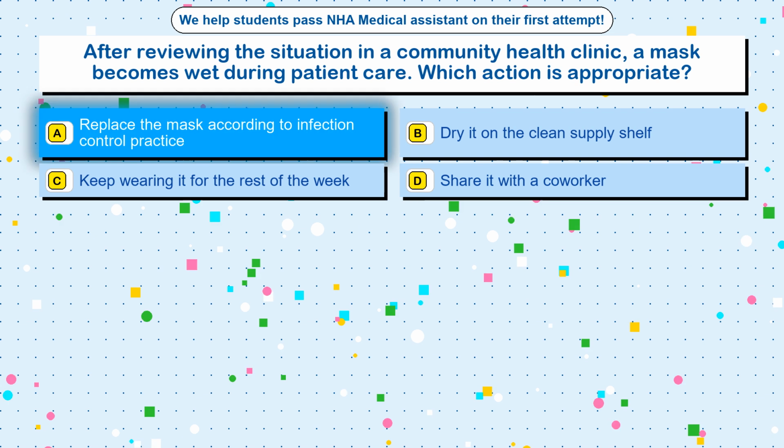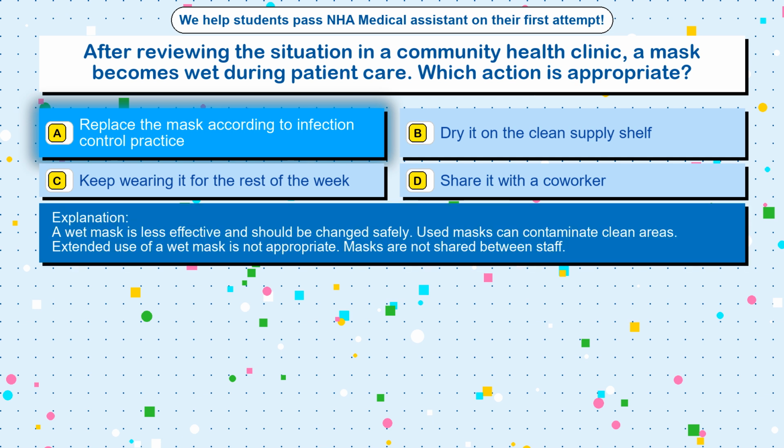The correct answer is option A, replace the mask according to infection control practice. A wet mask is less effective and should be changed safely. Used masks can contaminate clean areas. Extended use of a wet mask is not appropriate. Masks are not shared between staff.